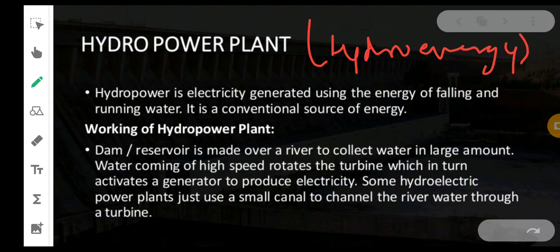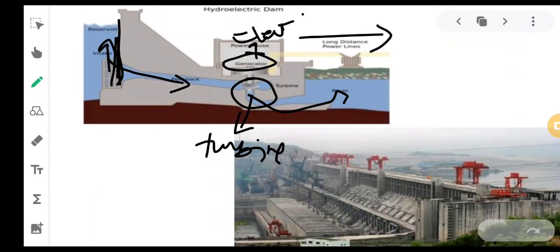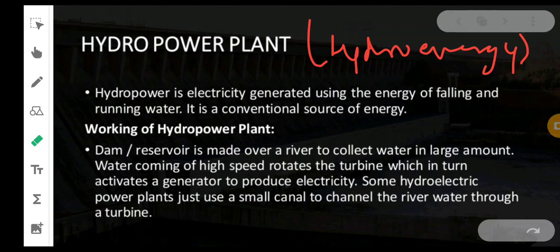So, working of the hydropower plant: a dam or reservoir is made over a river to collect water in a large amount. As you can see, the dam is constructed generally to store water, so that the pressure of the water is accumulated. With the pressure they are sending that water inside the turbine, so the turbine will rotate much faster. This is done in most of the dams. There are various dams which do this process.